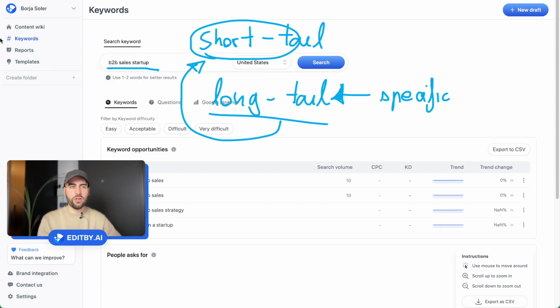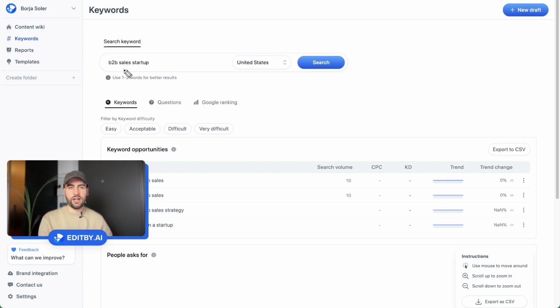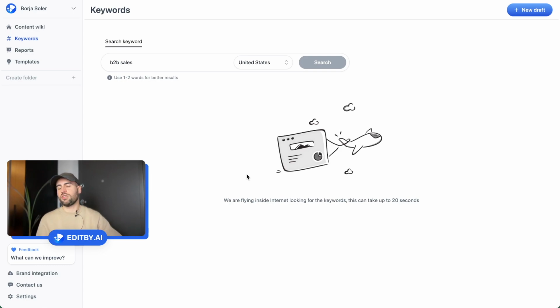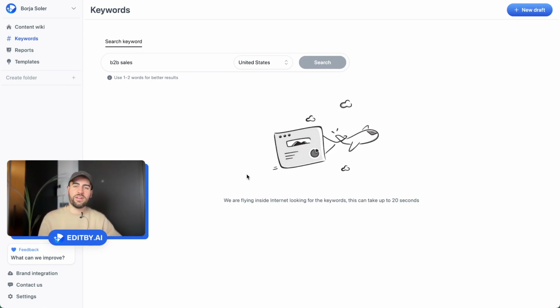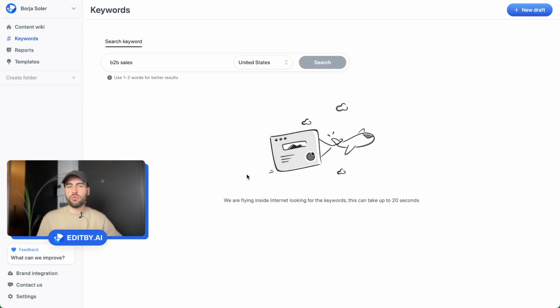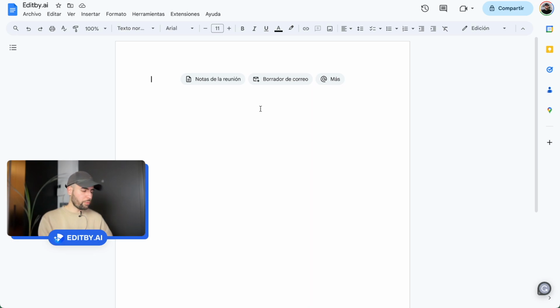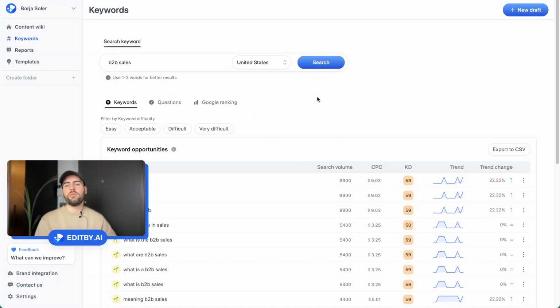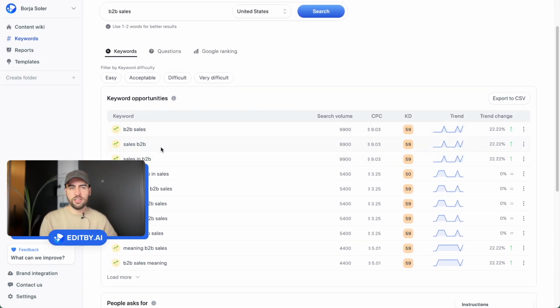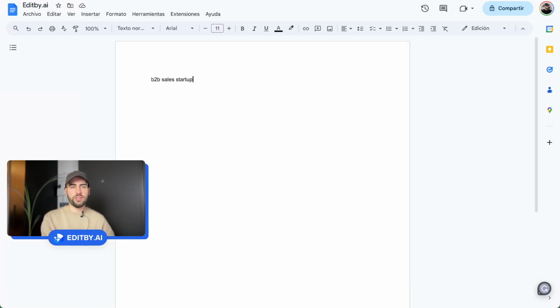So for example, now I could do another search for B2B sales. I start this search, and now I will have a higher amount of keywords I could rank for. When I start creating the content, I'm going to open a new document and use B2B sales startup. Here I'm going to note it, and then I will also use some short tail keywords. So here I have a list of keywords: B2B sales, sales B2B, sales in B2B, what is B2B in sales, and I'm going to start copying these keywords here.